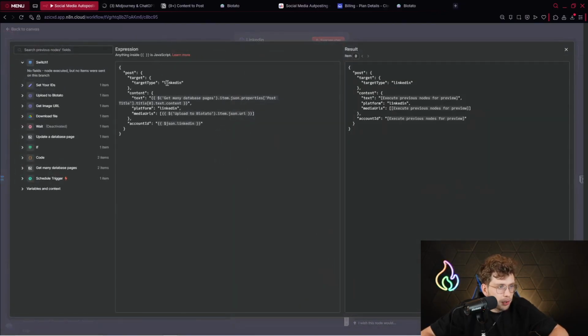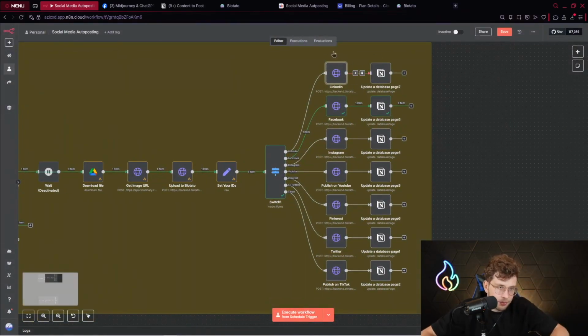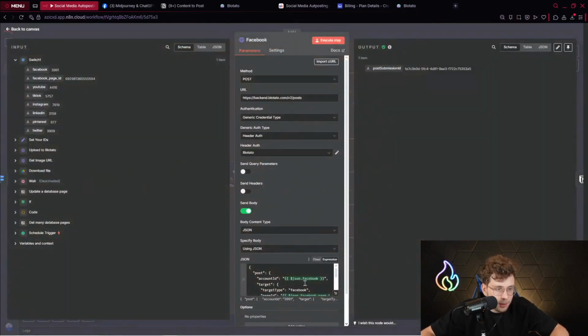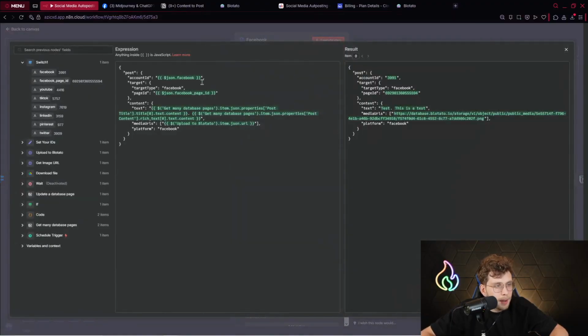We've actually got our post target, so the target type, which is LinkedIn. We have the text, and now you can even see these variables highlighted in gray, because it didn't choose our first path, which is LinkedIn, however Facebook. So maybe let me show you that on Facebook. Here, for example, we have the account ID, and you provide the account ID from your switch. So simply you drag and drop your variable here. For the page ID, you again take the page ID of Facebook. So you provide it there.